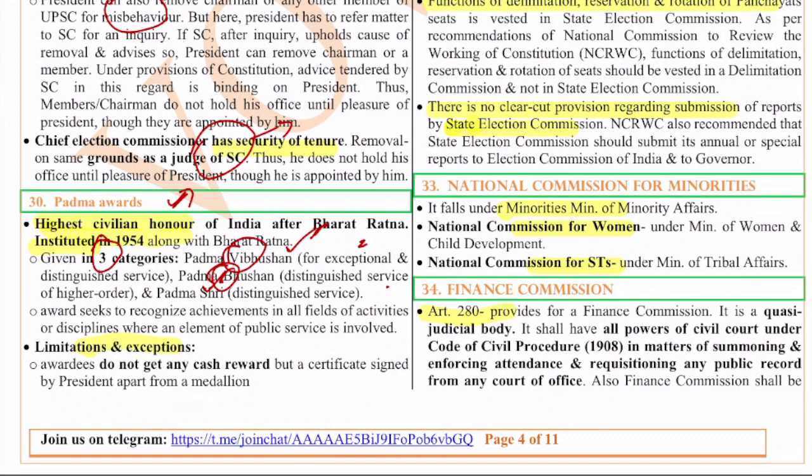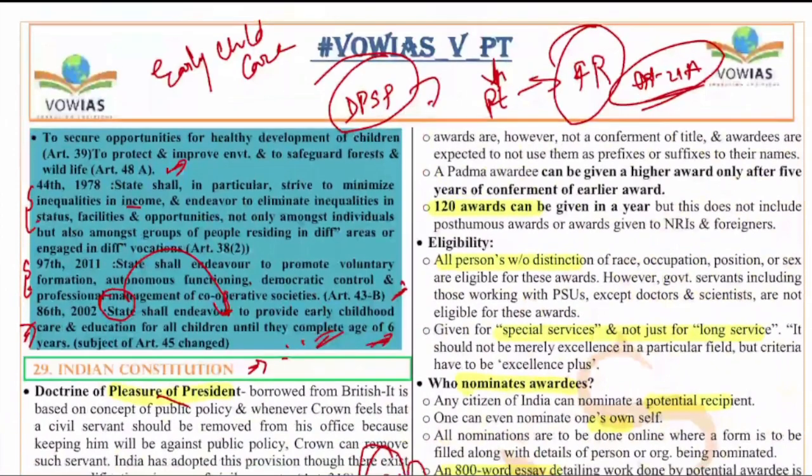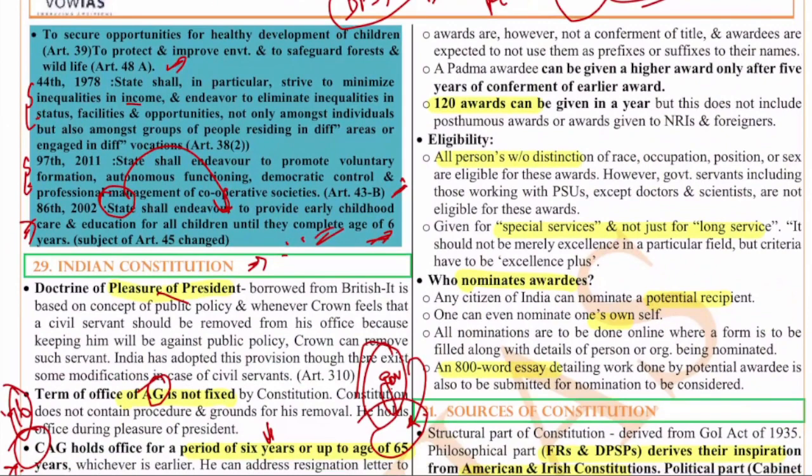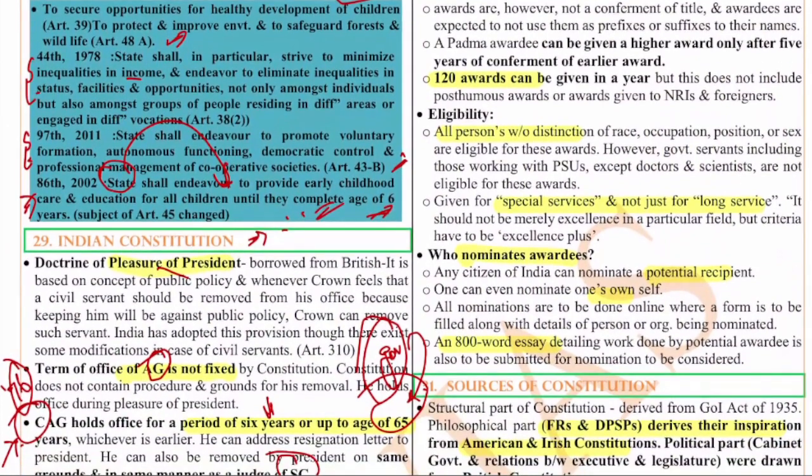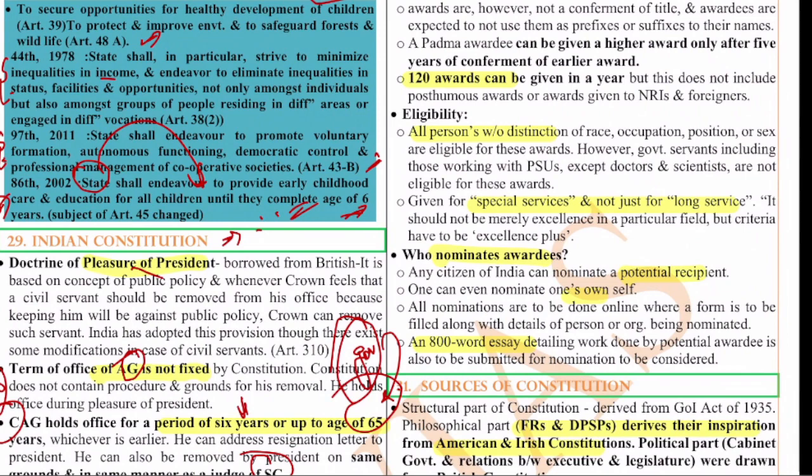The awards seek to recognize achievements in fields of activities or disciplines where an element of public service is involved. As for limitations and exceptions, they do not get any cash award, but a certificate signed by the president is given. Also, a higher Padma award can be given only after 5 years of the conferment of the earlier award.